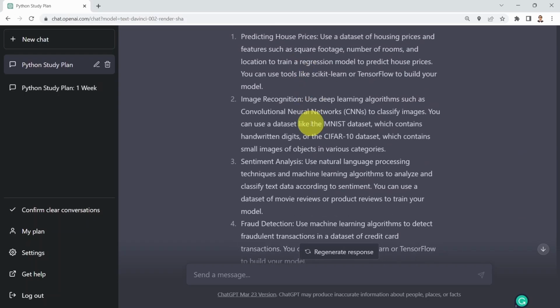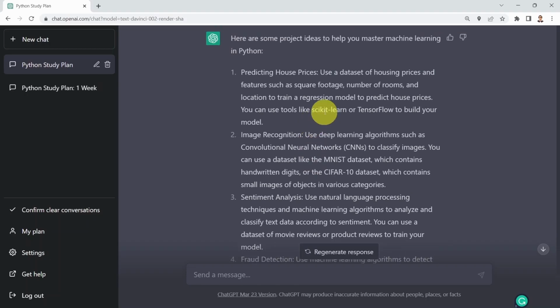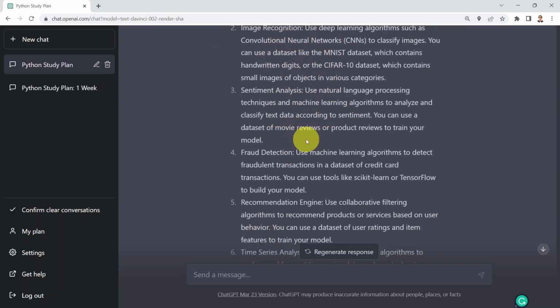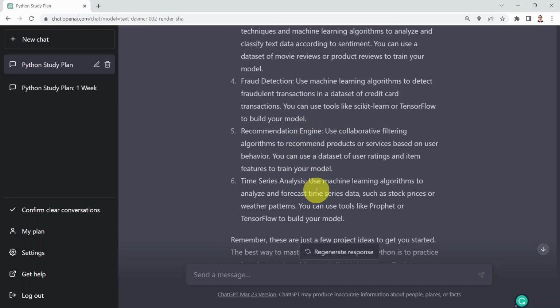And this is kind of the advice as well that I give to my students if they would like to build their portfolio: have some examples on regression, classification, kind of tabular datasets, and then shift into image recognition, and then have some examples of NLP, some examples in the finance and banking sectors, and then time series analysis and recommendation engine. Very, very good answer.